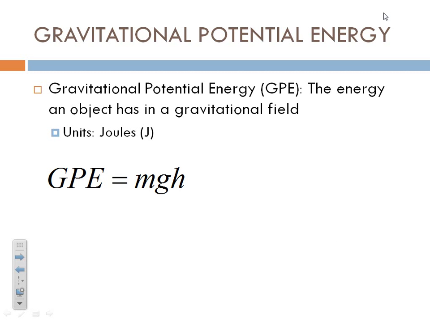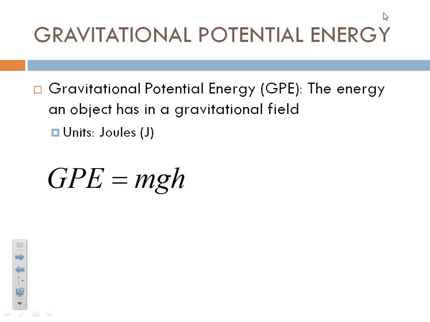Gravitational potential energy is all about how much energy an object has because it's in a gravitational field. So the fact that we are on the Earth right now, or near the Earth, means that we're being exposed to its gravitational field. And there's energy that comes just from that. Now this is still energy, so it's still measured in joules. And the equation is simple.